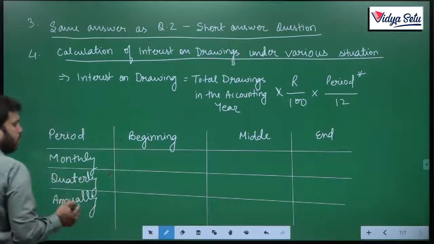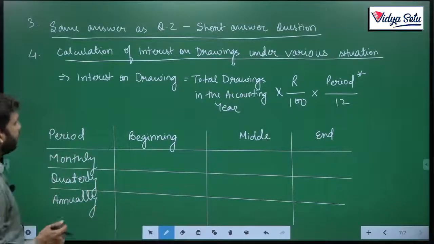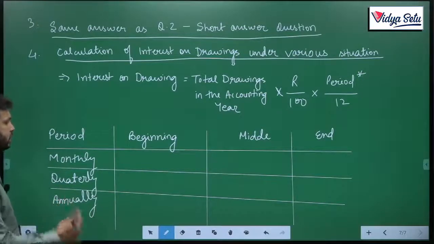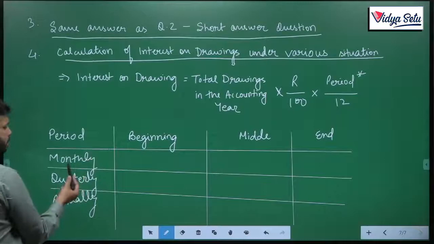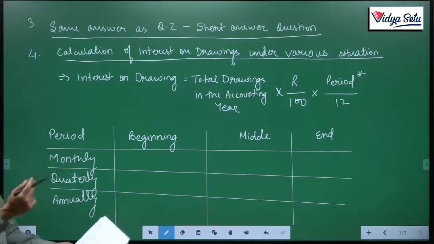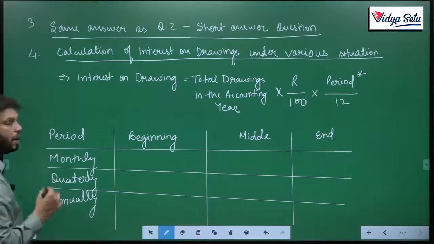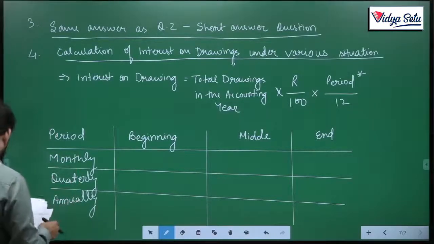So, what we used to do, we used to take for how many days or months or quarters the money was used. So, if I am withdrawing the same amount, equal amount every time, this is in case of fixed amount and fixed period. So, let's write it down first.